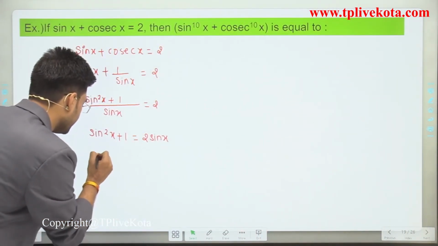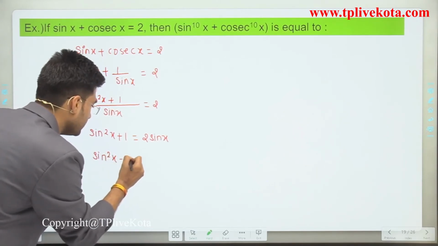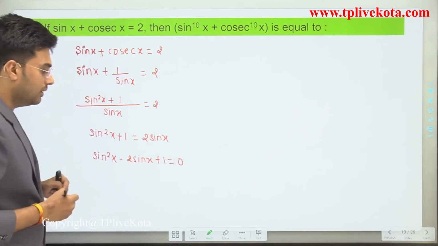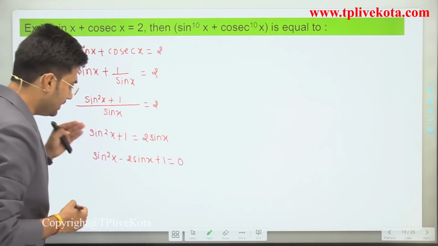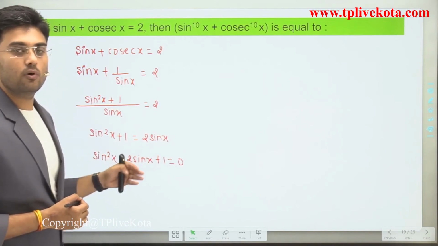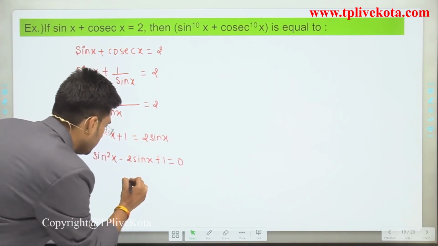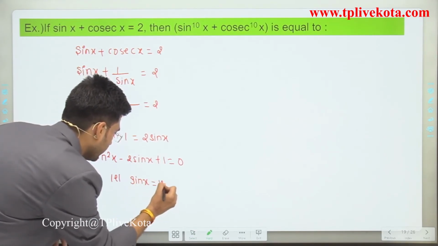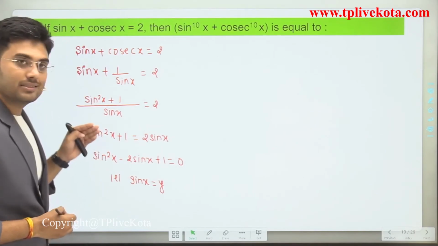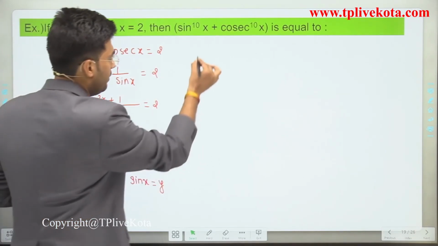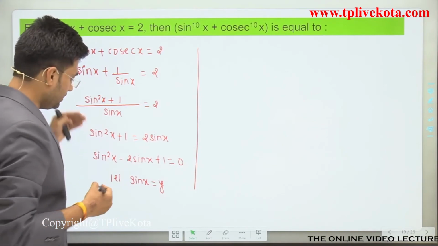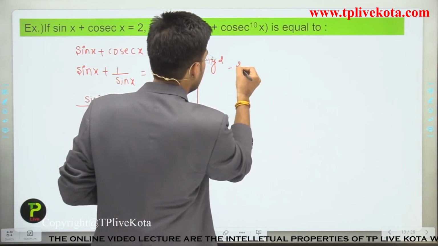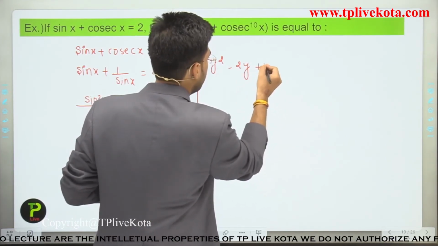Now we can write it as sin square x minus 2 sin x plus 1 equals to 0. Now students, let's reduce this equation in the form of a quadratic equation. Let sin x is equals to y. When we assume sin x is equals to y, what will we get? It is y square minus 2y plus 1 equals to 0.